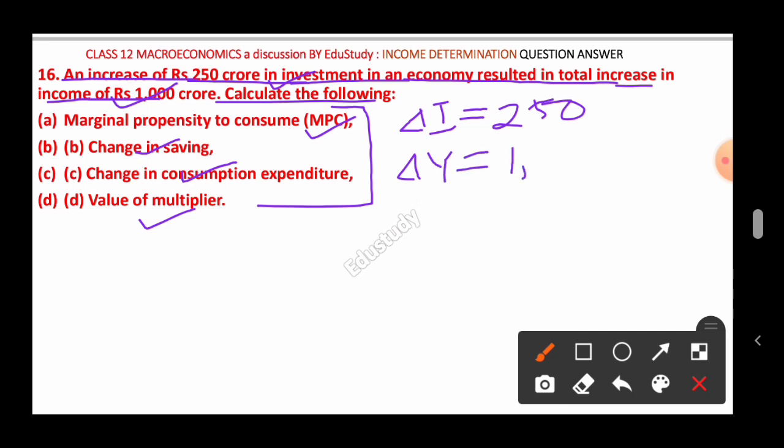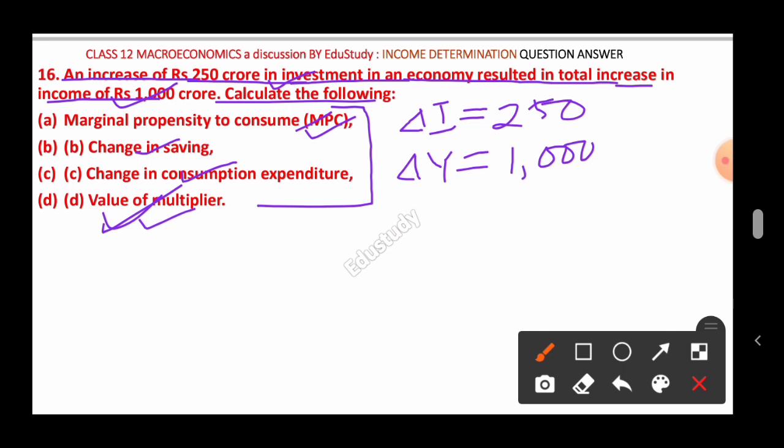This is rupees 1000 crore. Okay, and we require to find here MPC, but directly we cannot find MPC. Before finding the MPC, we just have to find the value of the multiplier. That means the last question can be solved fast here.